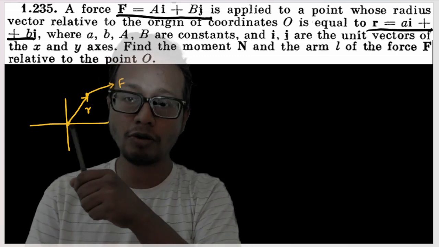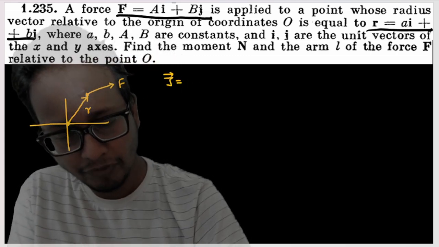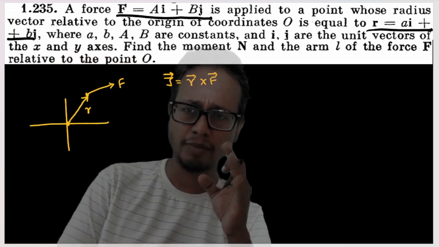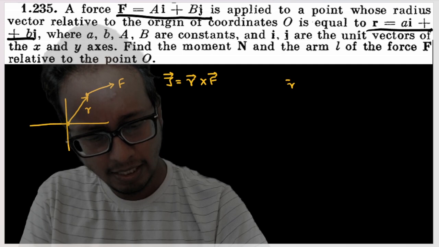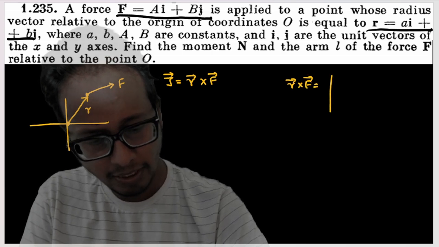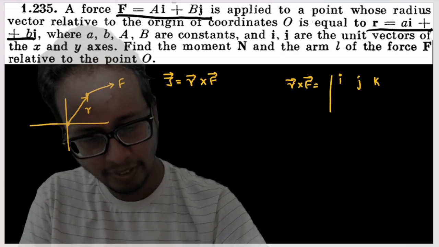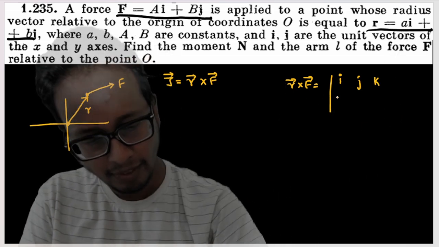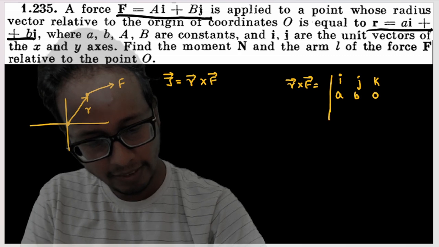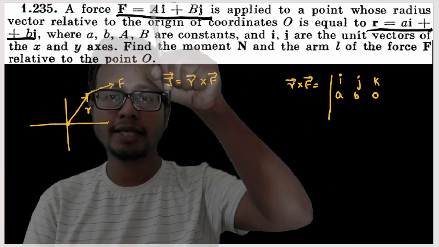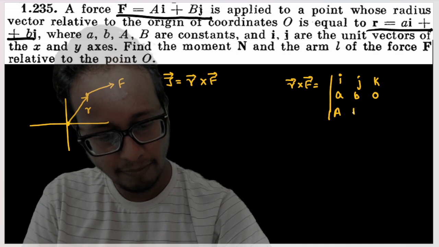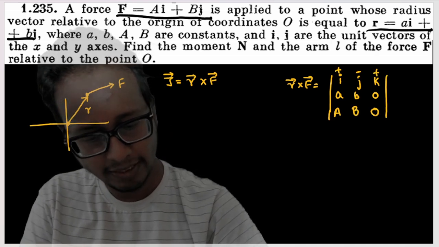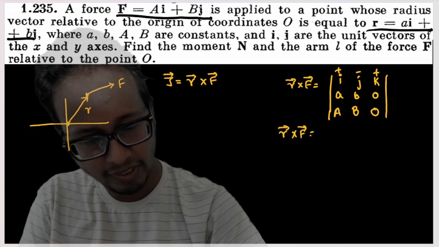What is the torque about the origin? You already know from previous lectures that torque is equal to r cross F, isn't it? And you can either multiply by using determinants or you can simply multiply. If I use the determinant method for r cross F, you can use i, j, k. The first vector is r, so r will be written out here: a i, b j, 0 k. And the second vector F is capital A i plus capital B j, and 0 k. Now when you solve these vectors, plus minus plus, you will get r cross F is equal to how much?